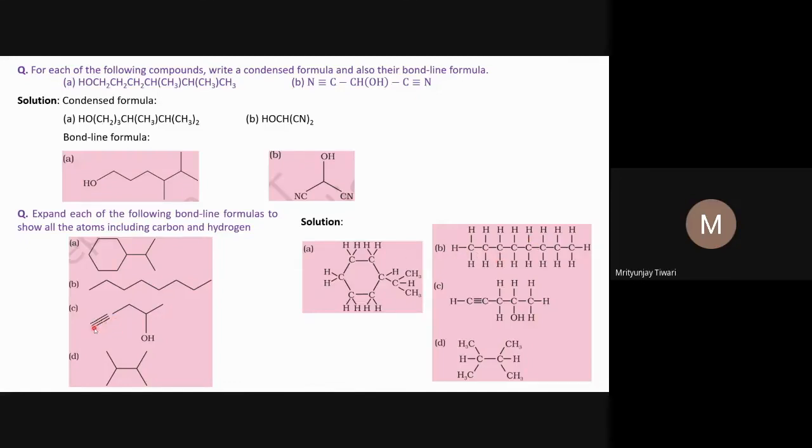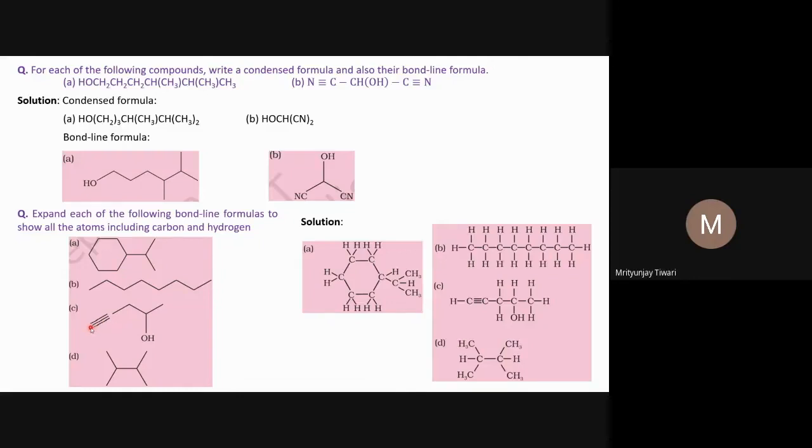In this compound, there is a triple bond here. With the triple bond, we do not show any bend in the zigzag fashion. Why do we not show a bend? Because this is an sp hybridized carbon atom, which means there should be a 180-degree angle here.